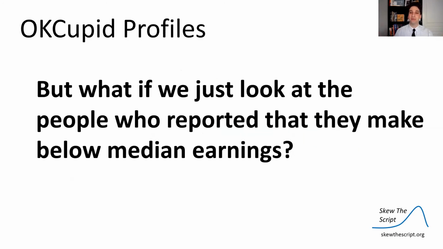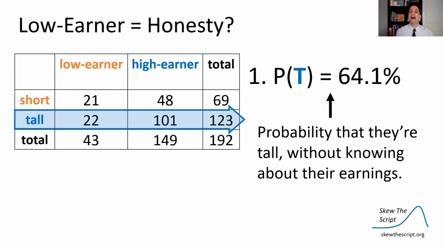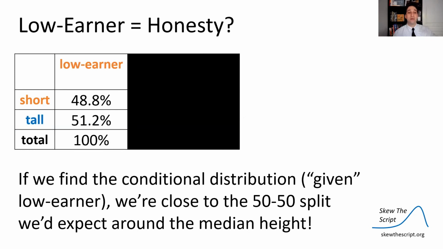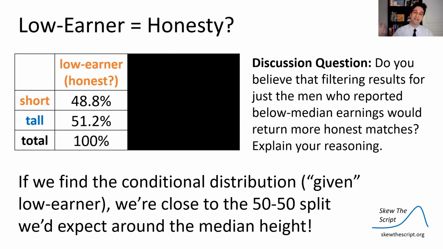But what if we just look at the people who reported they make below median earnings? It seemed like median earnings were the ones that were most inflated. Let's look at the people who actually reported that they earn below median earnings. So if we just look at everyone, the probability of finding someone who was tall was 64.1%. That's without knowing about their earnings. And again, if we filter for the people who just reported low earnings, so given they had low earnings, their probability of being tall was 51.2%. So here's the conditional distribution just for low earners. And we're close to that 50-50 split there. So maybe low earner in this case is acting as an indicator for someone who's honest.